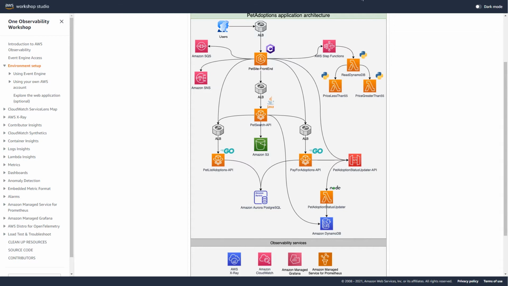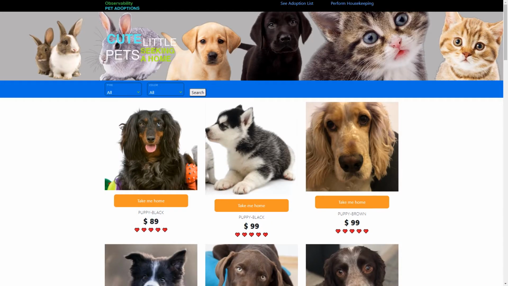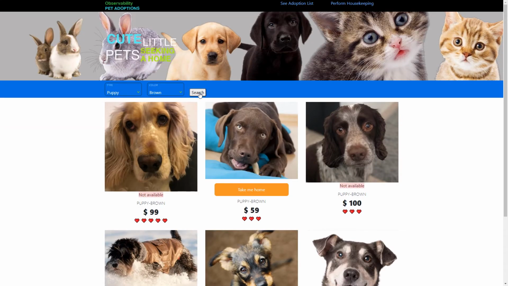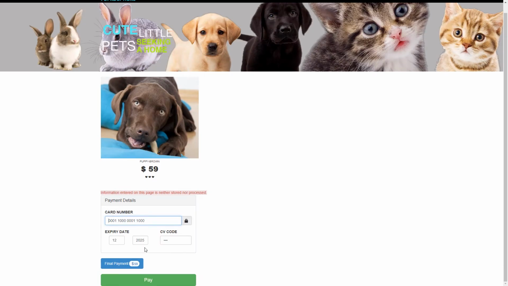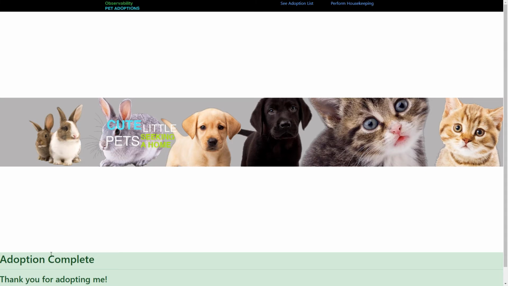Let's go ahead and take a look at what our website actually looks like. So here we are. This is a pet adoption website. We have the ability to select by specific pet types, different pet type colors. We can search. We can take a look at a specific pet. We can then go and attempt to adopt that animal. And here we can see adoption is complete.